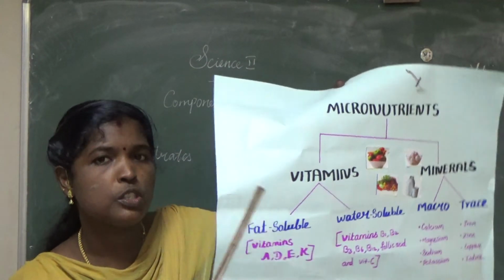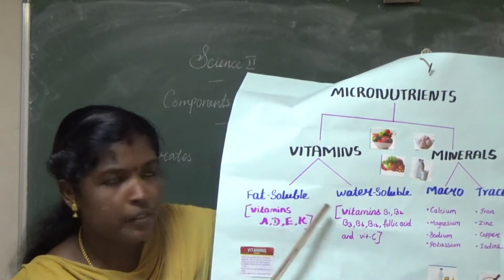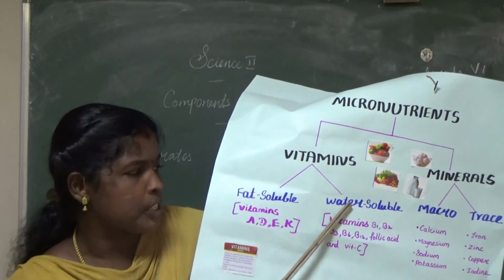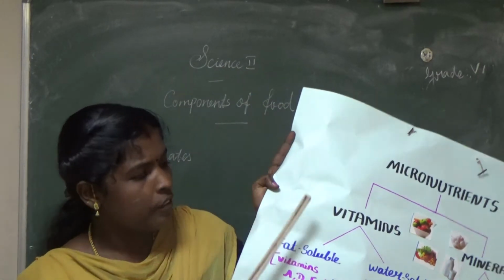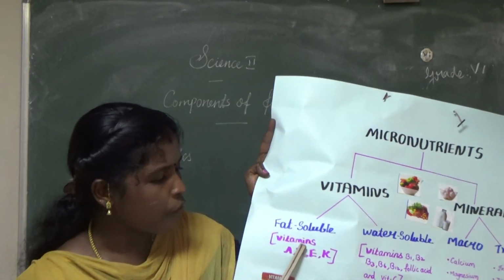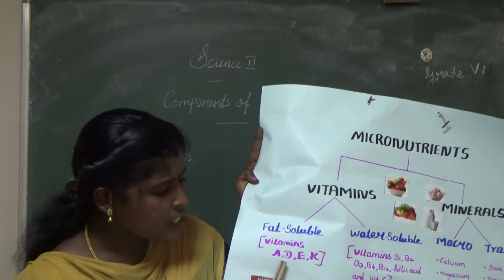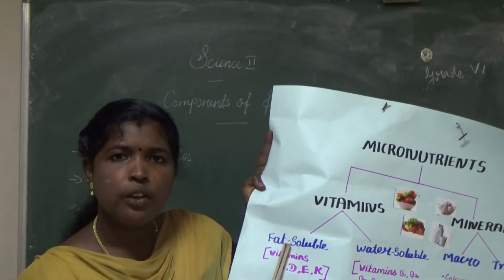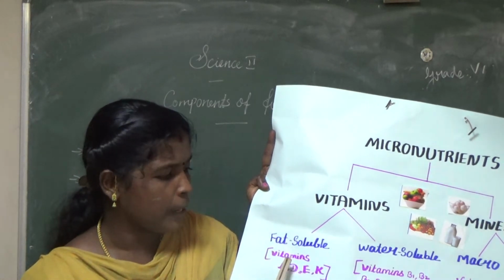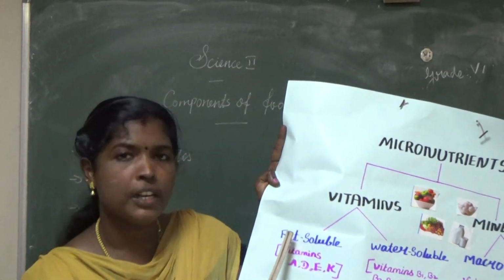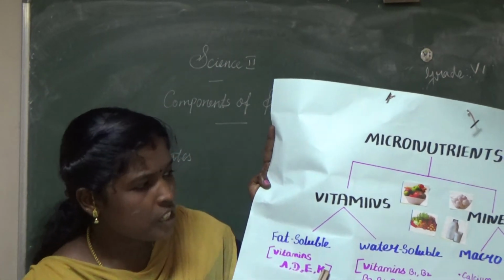Commonly, vitamins are of two types. What are they? Fat soluble vitamins and water soluble vitamins. Here you see, what are the examples of fat soluble vitamins? Vitamins A, D, E and K. These four come under the category of fat soluble vitamins.